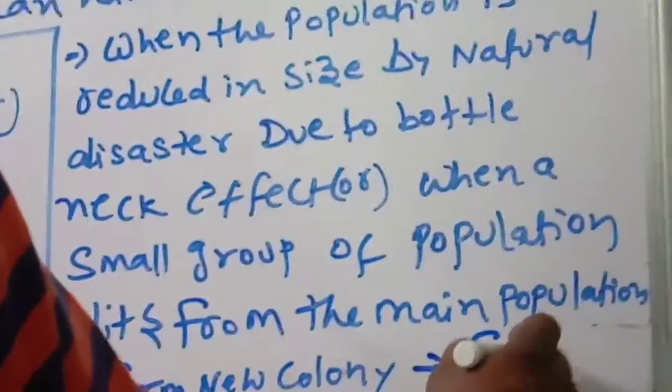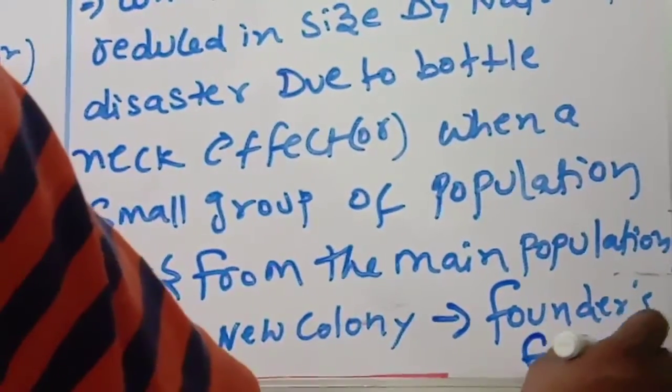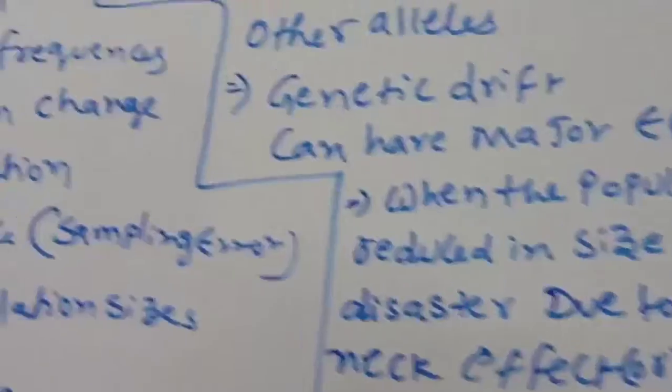These two points you should have to remember, okay children.